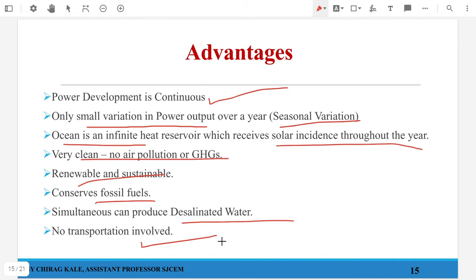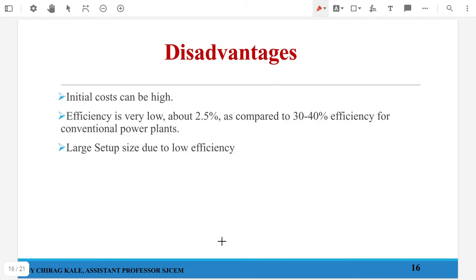Fine. So let us move on to the disadvantages now. As you know, for all the renewable energy sources the initial cost is high. Okay, the efficiency of this particular system is very low. It is around 2.5%. That is why we do not see much commercialization of this particular process, because the working efficiency is very low.